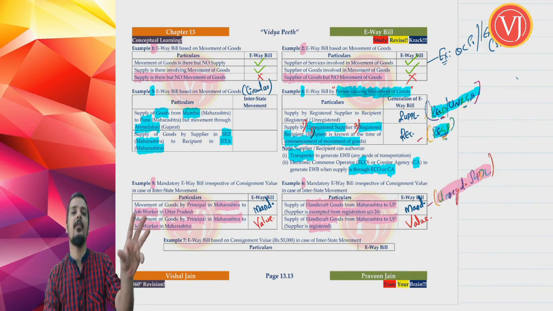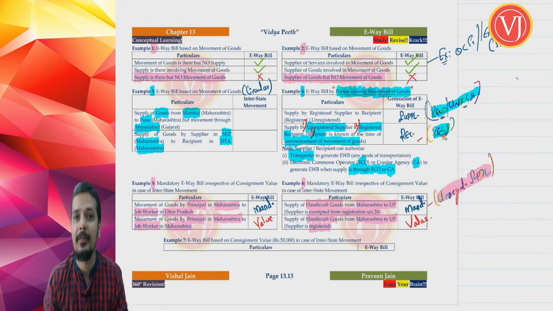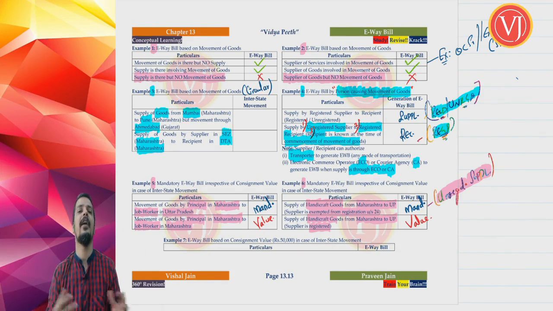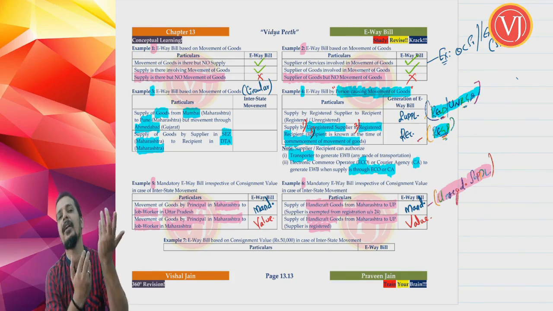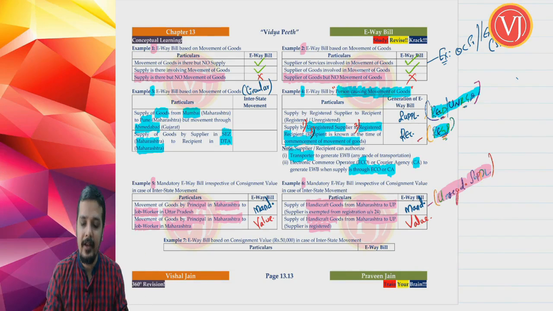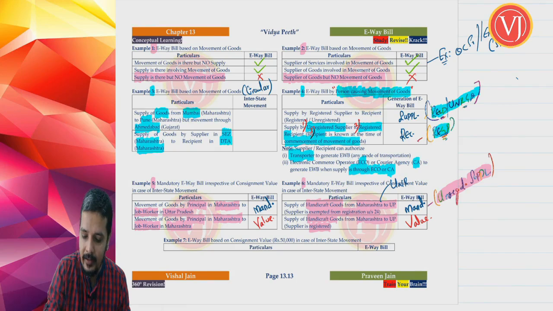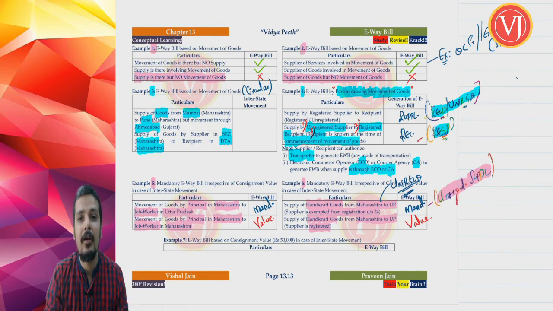Relaxation from registration for handicraft goods, even if it is an interstate supply of handicraft goods, but there should be a mandatory e-way bill. And if I am talking about supply of handicraft goods from one state to another state, Maharashtra to Uttar Pradesh, and you did not take the relaxation from registration, which means that you are registered, then a value-based e-way bill. If at all you are unregistered because of that relaxation, then they say mandatory e-way bill.